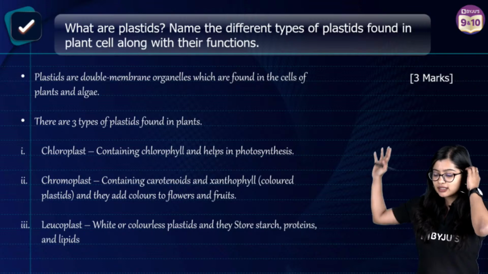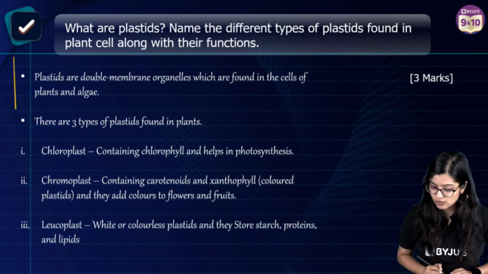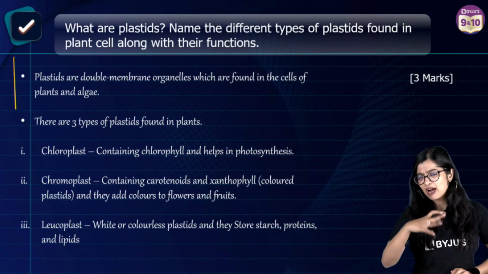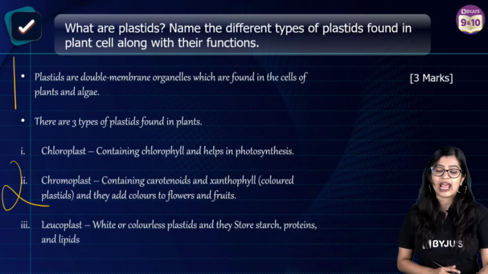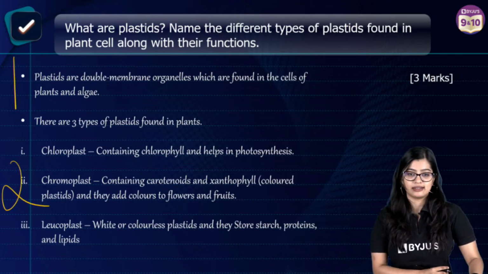So when you're writing it, you just need to mention what plastids are. You will get 1 mark or half mark, whatever the bifurcation may be, and 2 marks for elaborating the 3 types of plastid.